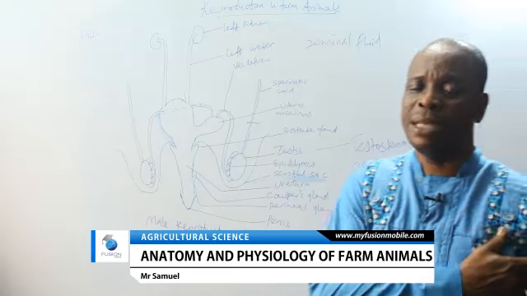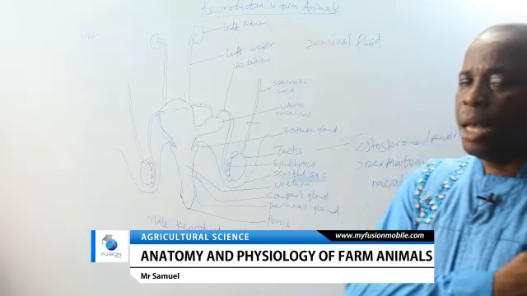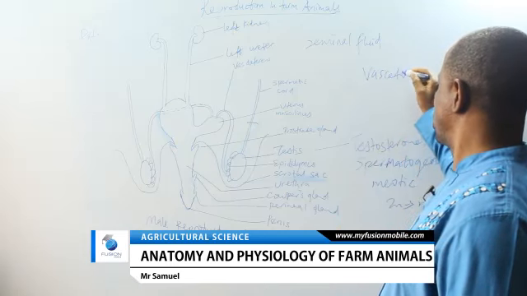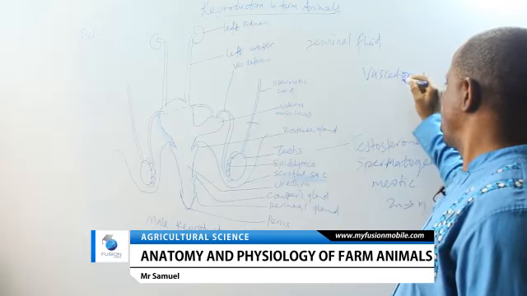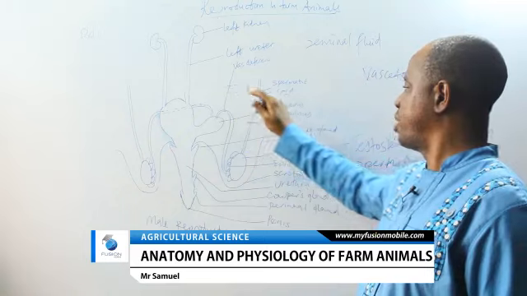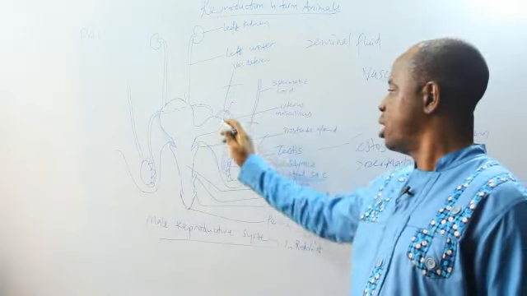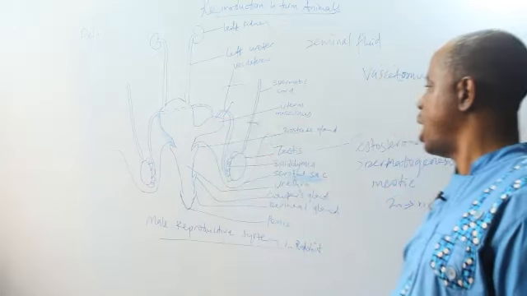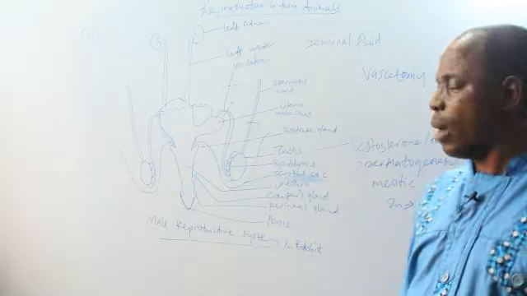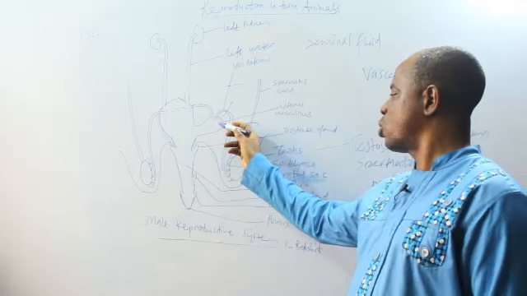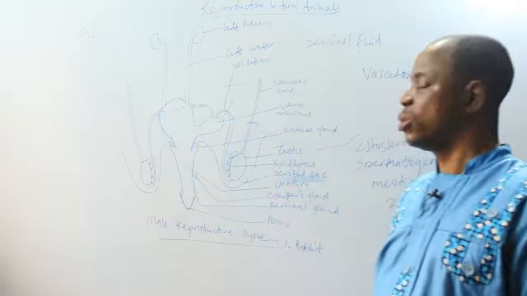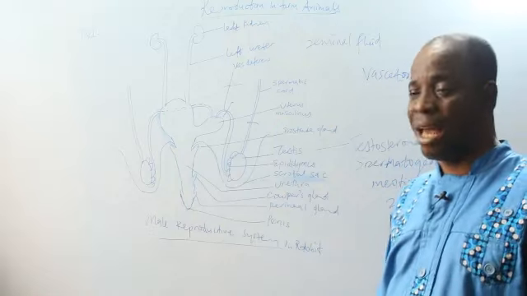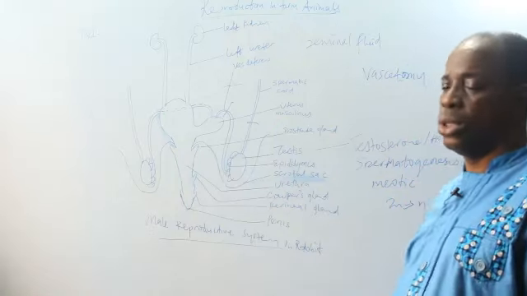But birth control, which is often done in man, we call vasectomy. We don't do it in animals. In vasectomy, what we do is cut the vas deferens. Once you cut the vas deferens, the sperm cell cannot get to the urethra, and there's no way it can fertilize the egg. But the animal will still be alive because the testes are undisturbed.